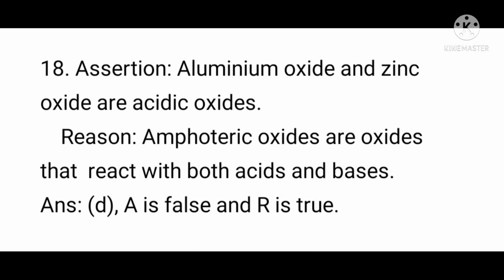Question number 18. Assertion: aluminum oxide and zinc oxide are acidic oxides. Reason: amphoteric oxides are oxides that react with both acids and bases. Here the answer is option D. A is false and R is true.